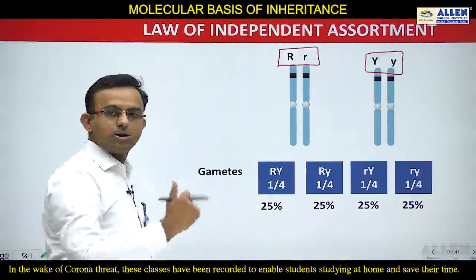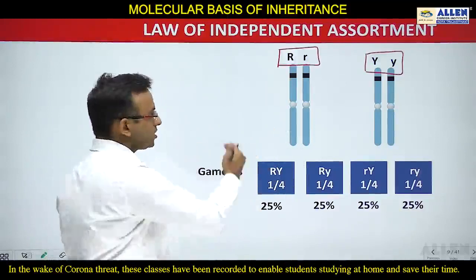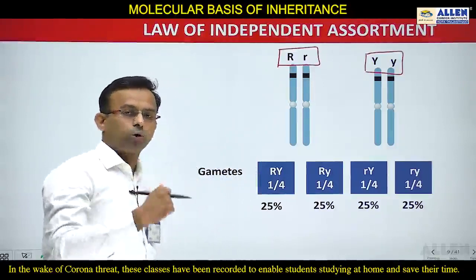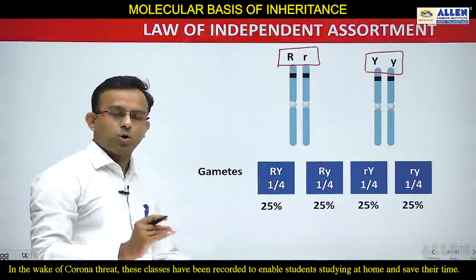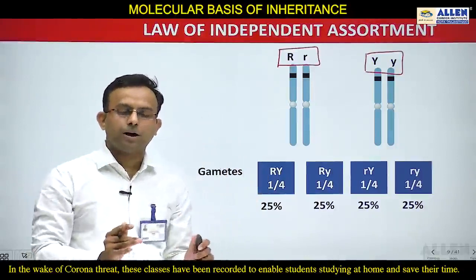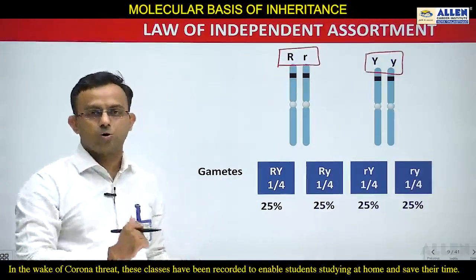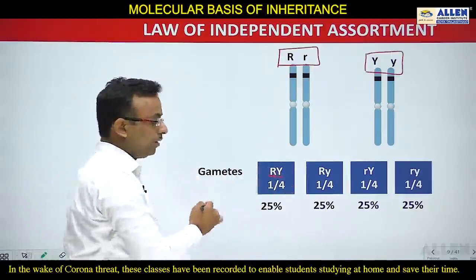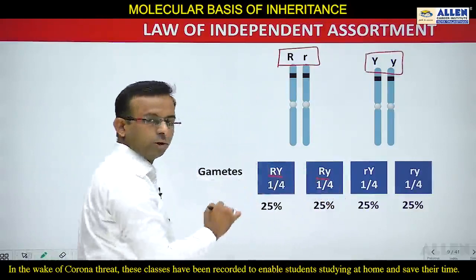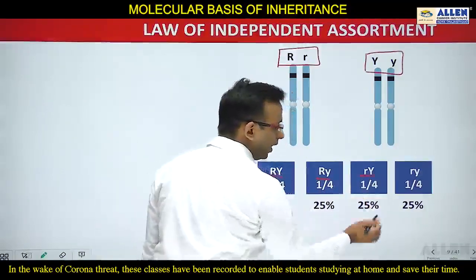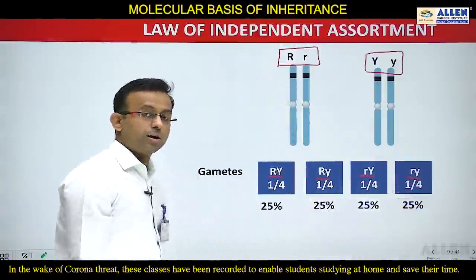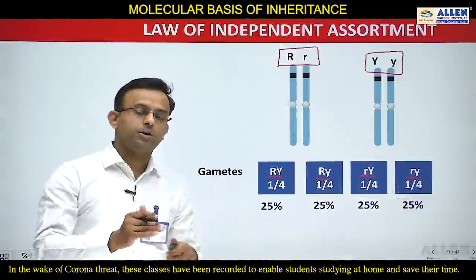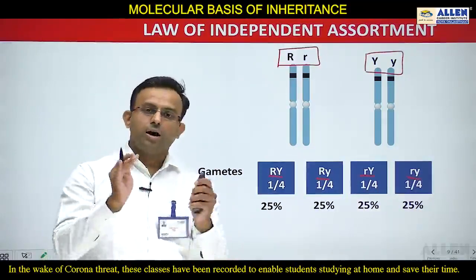You can see 4 gametes are there. In the first gamete, suppose capital R is going to come, then with capital R, which is going to come, capital Y or small y? So it is independent. With capital R, capital Y can come, and small y can also come in a gamete. You can see with capital R, capital Y comes, and here with capital R, small y comes. Here small r, capital Y; here small r, small y. So you can see capital R is independent. It can come with capital Y, and it can come with small y also.